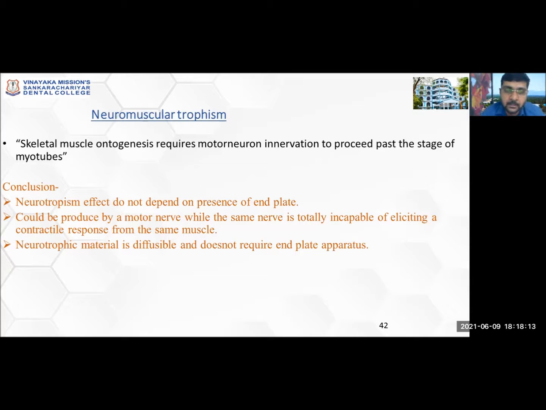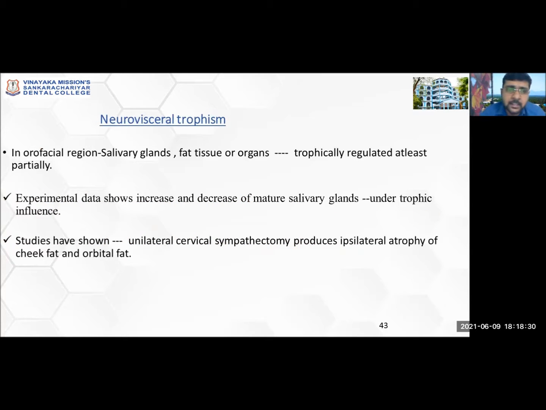As we know, the skeletal muscles are controlled by the motor nerve, which is capable of innervating the muscle as well as leading to the growth of the muscle. Now, neurotrophic material is diffusible and does not require the end plate apparatus. The next theory is neurovisceral trophism. In the orofacial region, the salivary glands and the fat tissues or organs are trophically regulated, at least partially. So the growth of all these structures is controlled by neural stimulation.